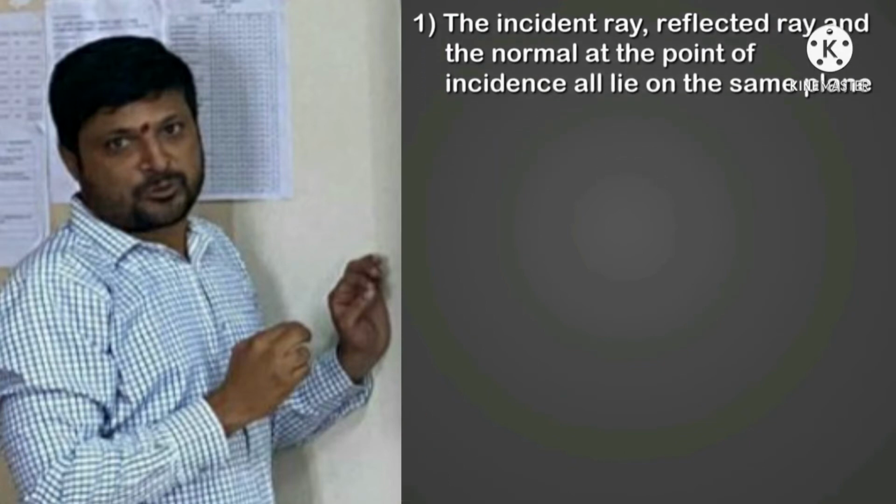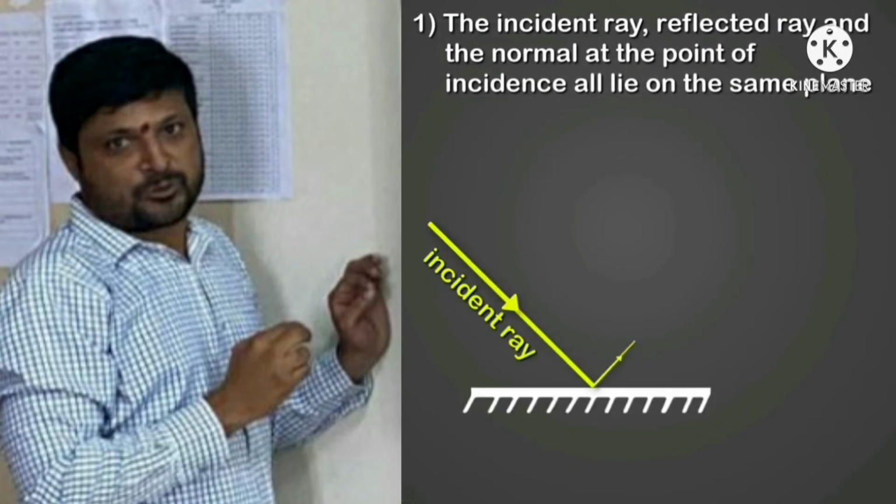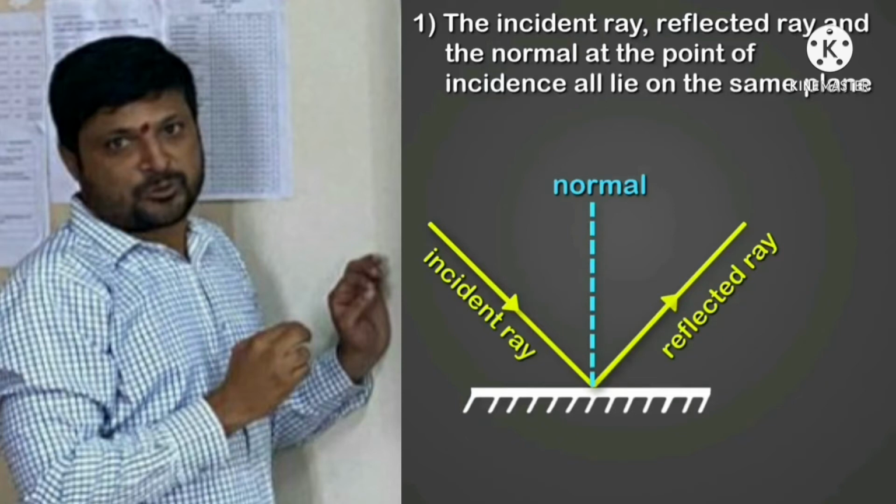The first law talks about the incident ray, the reflected ray, and the normal. All these three things lie on the same plane. Now, what does plane mean? A plane is a flat surface, just like a sheet of paper or a table surface. So, which plane are they talking about here? This is a common confusion.